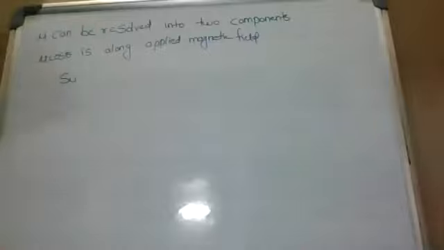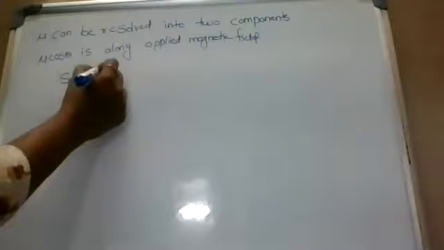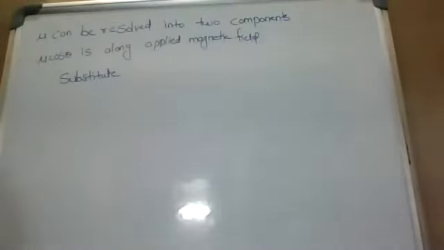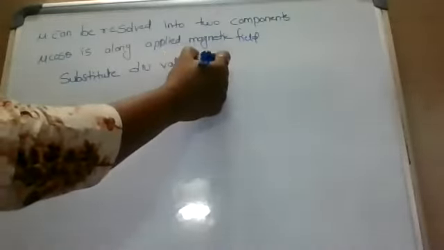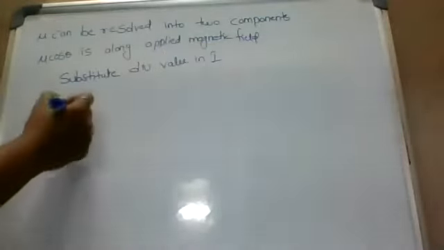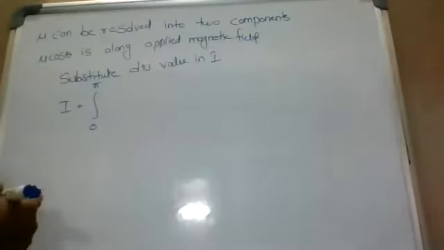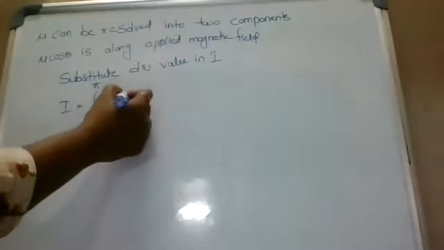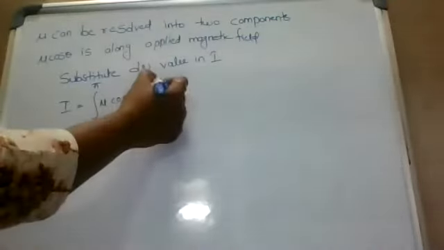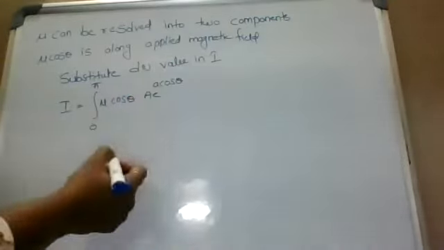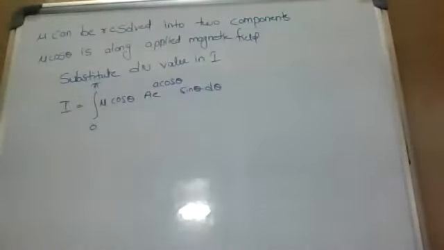Substitute dn value in capital I equal to integration 0 to pi mu cos theta A e power a cos theta sin theta into d theta.